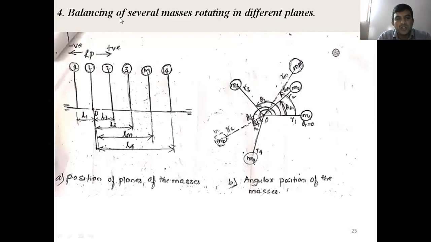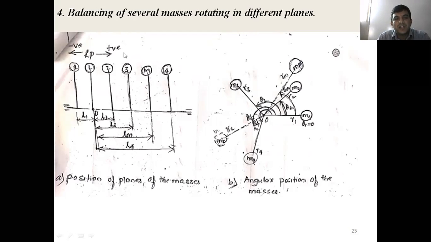Now here we use 2 counter masses. The first counter mass we represent as M suffix L, located on plane L. The second counter mass, M suffix M, is located on plane M. Now these two counter masses are unknown.